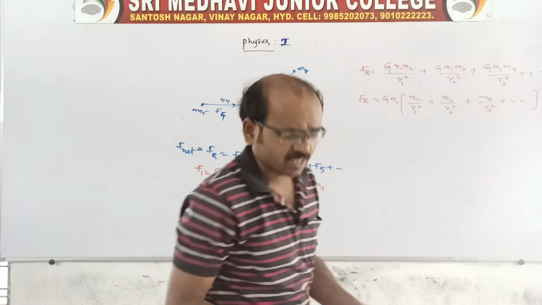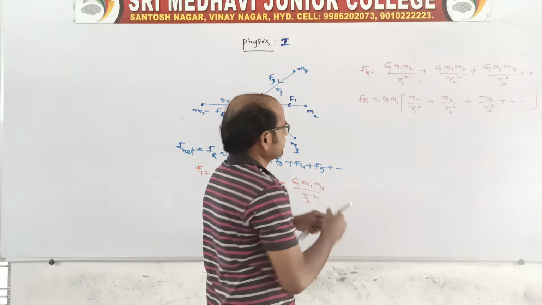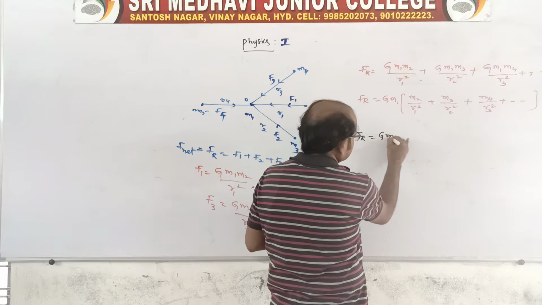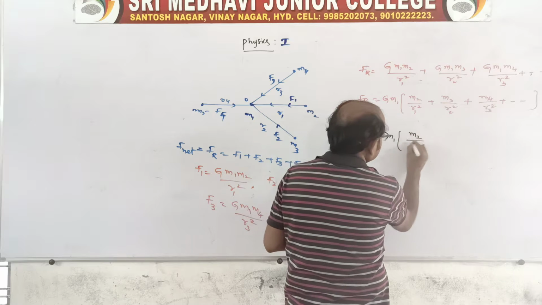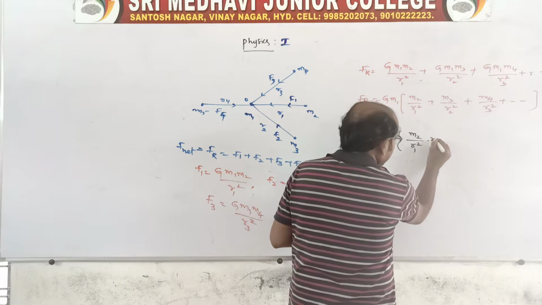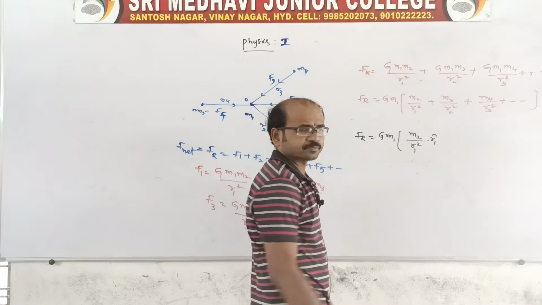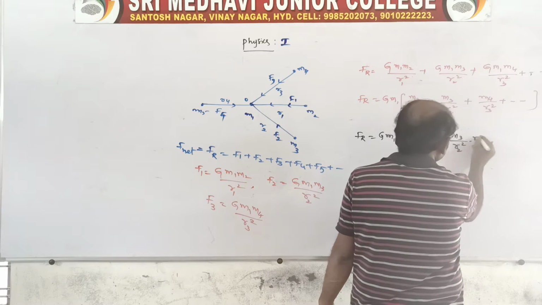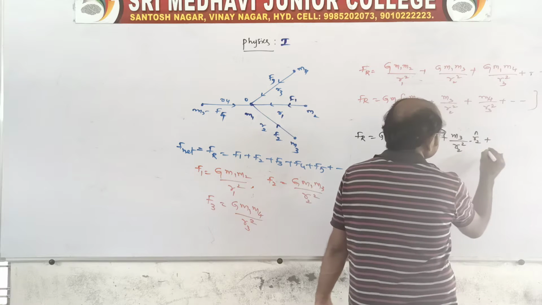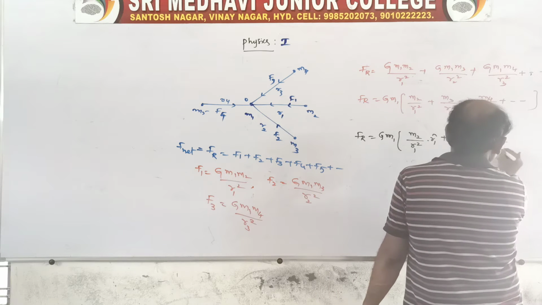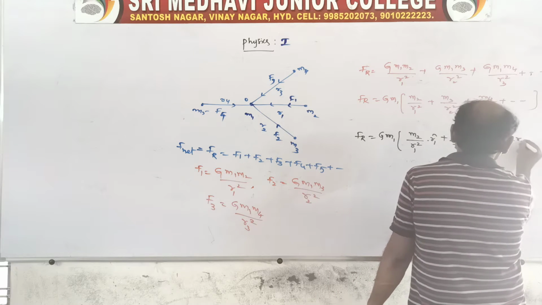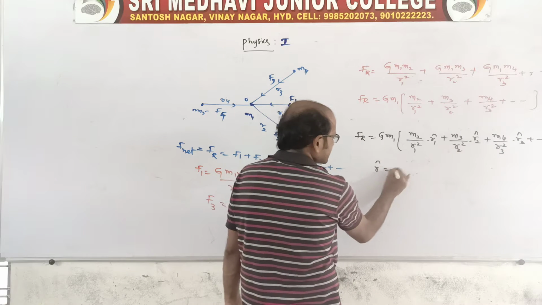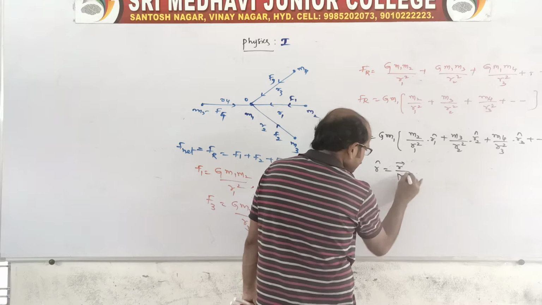In vector form, Fr is equal to G m1 times m2 by r1 square into r1 cap, plus m3 by r2 square into r2 cap, plus m4 by r3 square into r3 cap, and so on. Of course, we know r cap is nothing but r vector by magnitude of r.